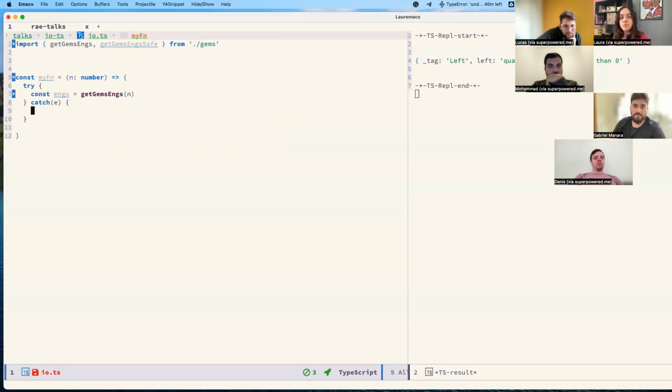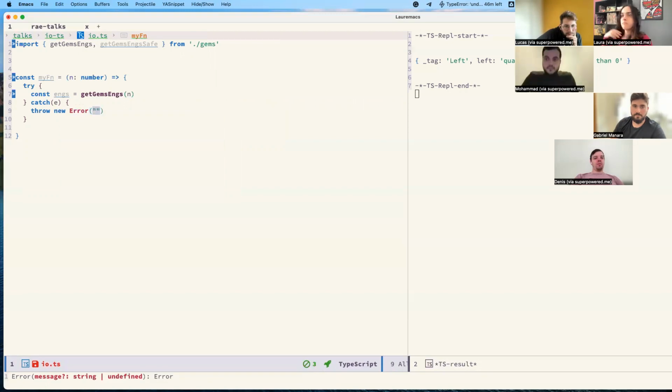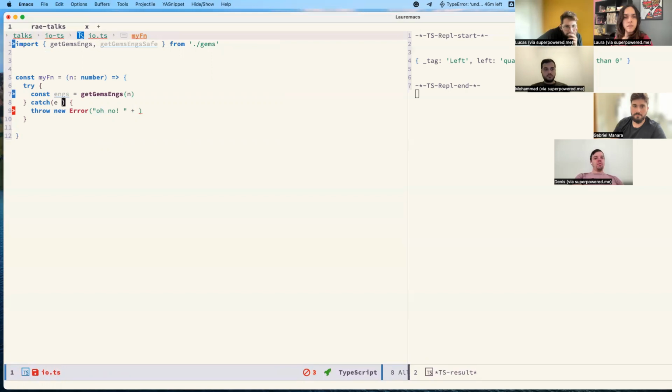Let's still keep throwing errors, to maintain the bad pattern of throwing errors throughout the code. So let's throw a new error, concatenating some message like, oh no. JavaScript wants a message, right?